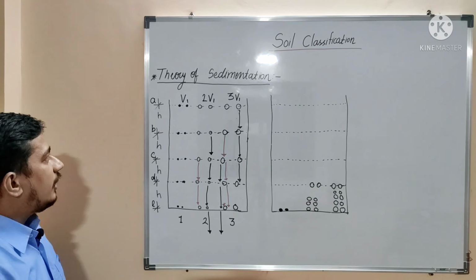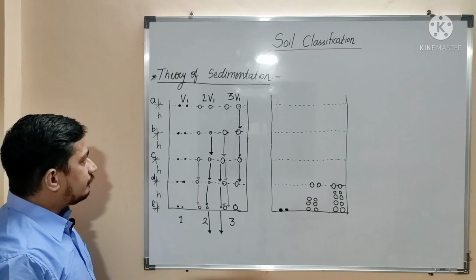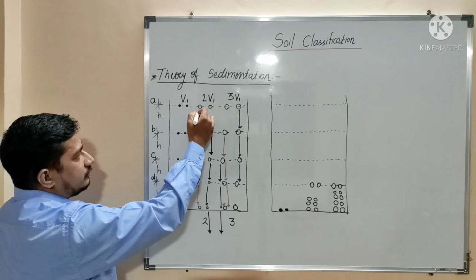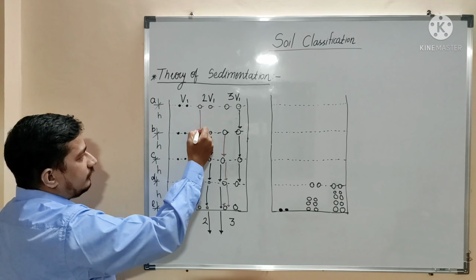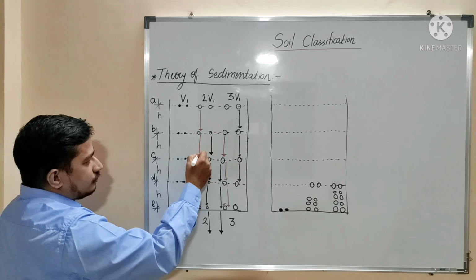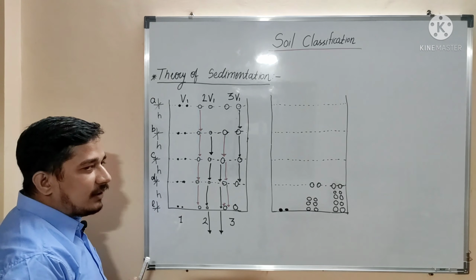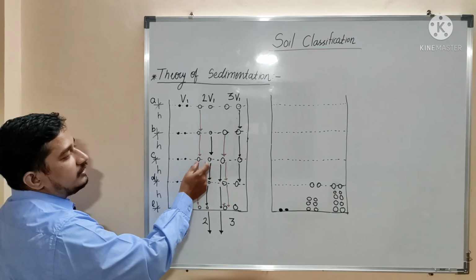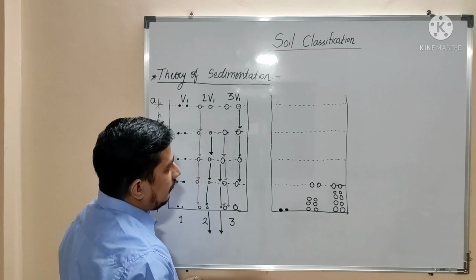Now the particles which are at the top of the suspension are going to travel by the distance 2h. So this is h, again addition of h. So the new level of the particles which are at level A will be level C. So it will be like this.